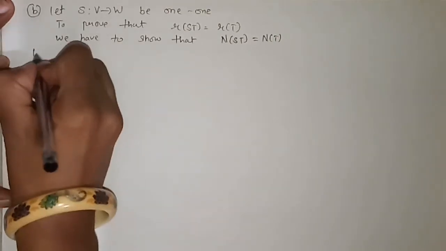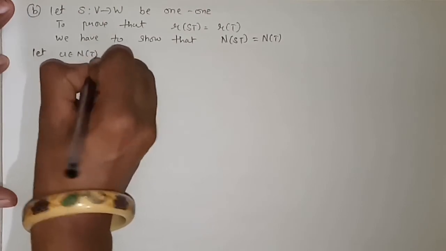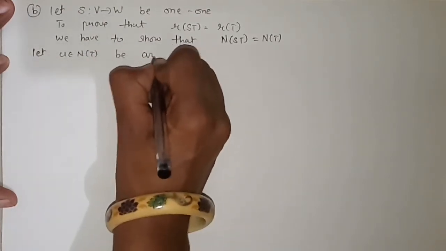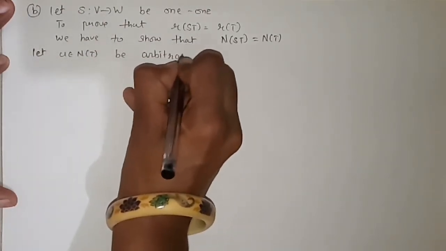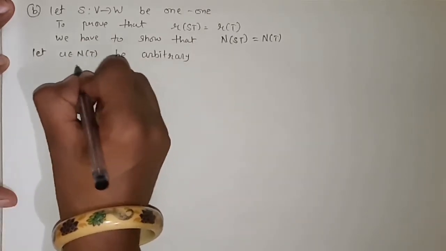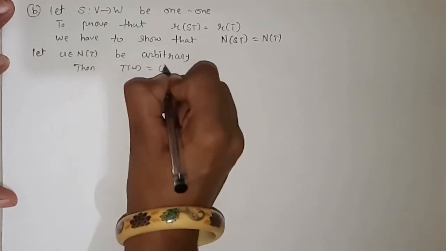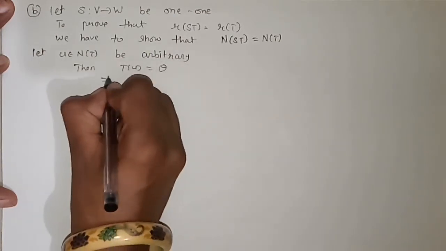So let u belong to nullity of T be arbitrary. If u belongs to nullity of T, then we know T of u is equal to the zero element, theta.